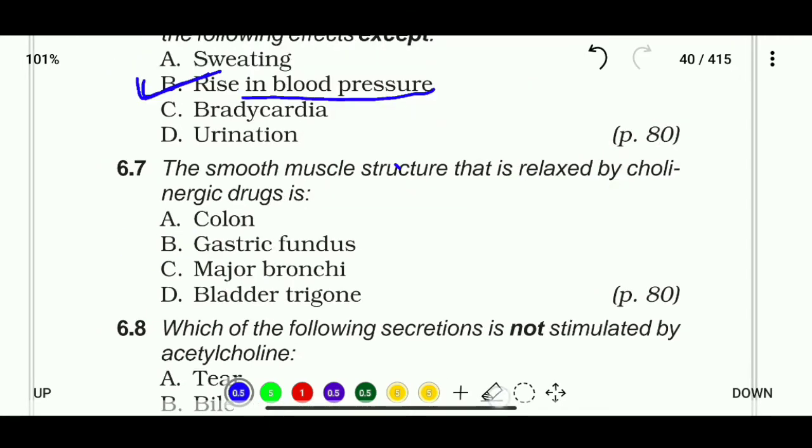Okay. Next question. The smooth muscle structure that is relaxed by cholinergic drugs is colon, gastric fundus, major bronchi, or bladder trigone. So the right answer for question number 6.7 is that the bladder trigone is the smooth muscle structure that is relaxed by cholinergic drugs.